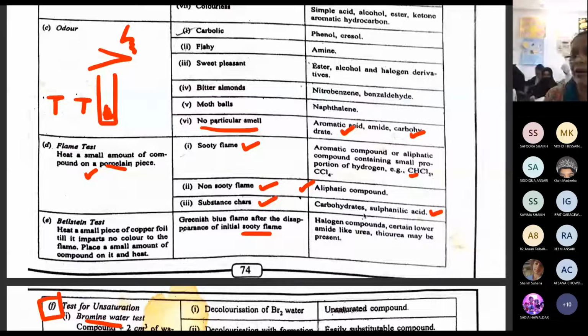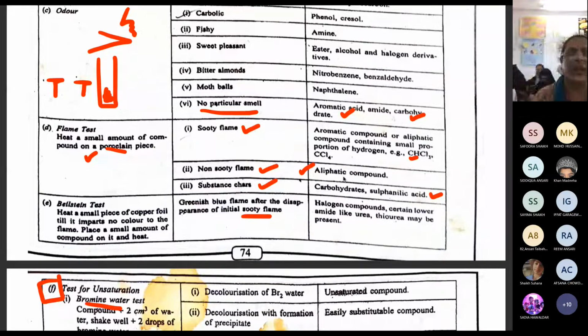If it is a carbohydrate, like when we make caramel with sugar, if you keep heating it more and more it becomes charcoal, and you can get the substance charge. But carbohydrate is not in our syllabus, so we can have only two observations: sooty flame or non-sooty. So here we can have an aromatic compound or CHCl3, CCl4, where we have a small proportion of hydrogen, that means a higher percentage of carbon.